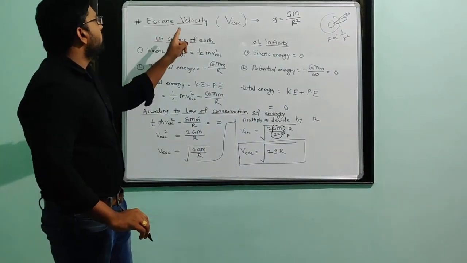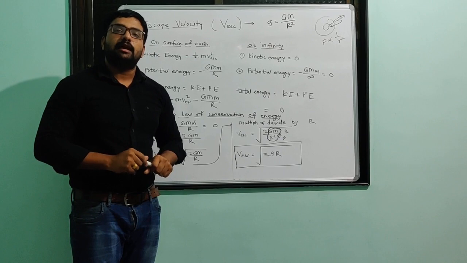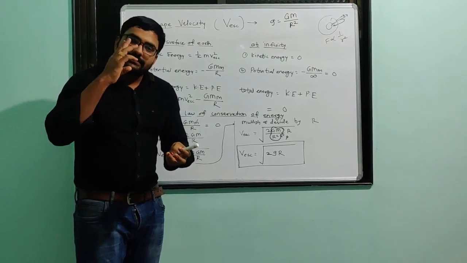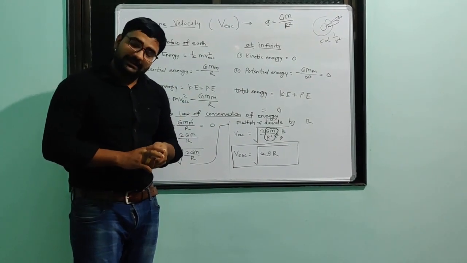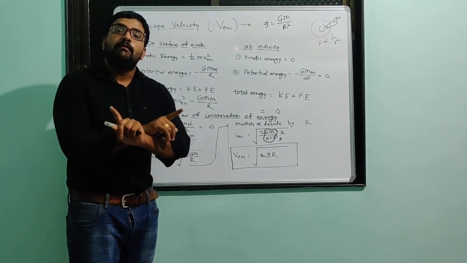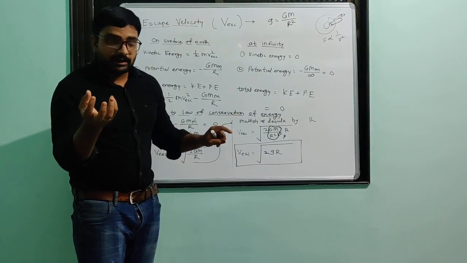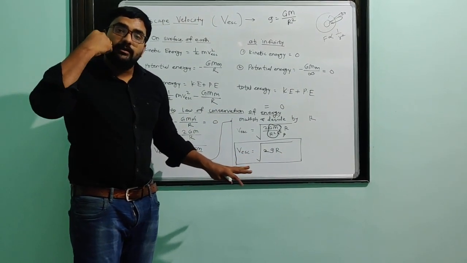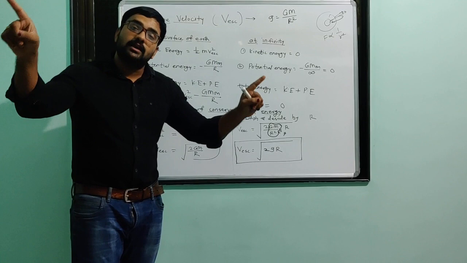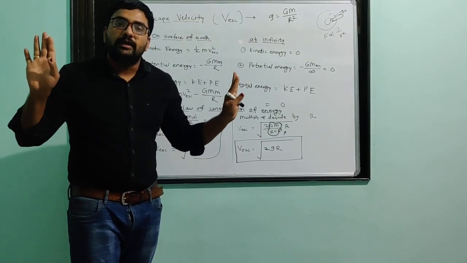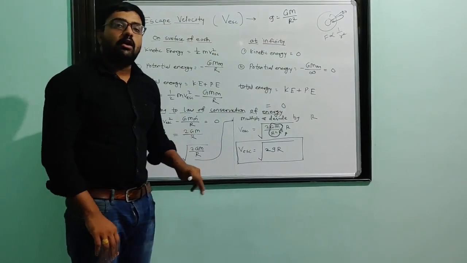Simply, escape velocity is the minimum velocity which we have to provide to an object. Due to that, it will escape from the Earth's gravitational influence. Escape means the gravitational force simply will not act on that object. If we throw any object with that minimum velocity, then it will go directly away from the Earth's surface or the Earth's gravitational influence. It will not return to the surface of Earth. That minimum velocity is called the escape velocity.